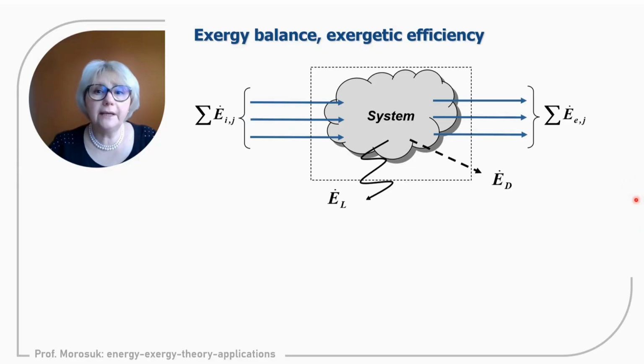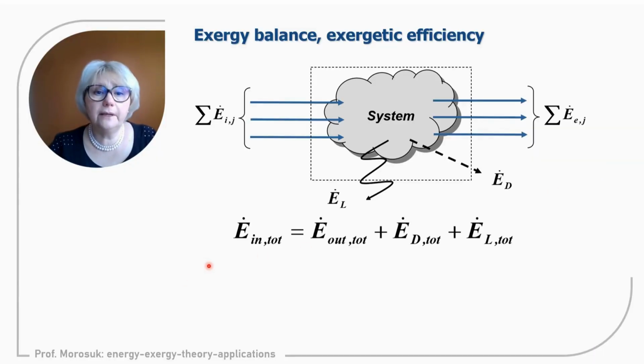As a measure of performance, we have three variables, and the most important, of course, is exergetic efficiency. So now, again, we are with the system, and this system is designed in such a way that it does not matter whether we discuss an open system or a closed system. Let us make this analysis more general. We have several exergy streams coming to the system, and several exergy streams going out from the system. For us it does not matter whether it is a material stream associated with exergy or an energy stream with exergy equivalent. We have incoming exergy streams and outgoing exergy streams. We have exergy destruction as the irreversibilities within the system, and let's assume that we have exergy losses.